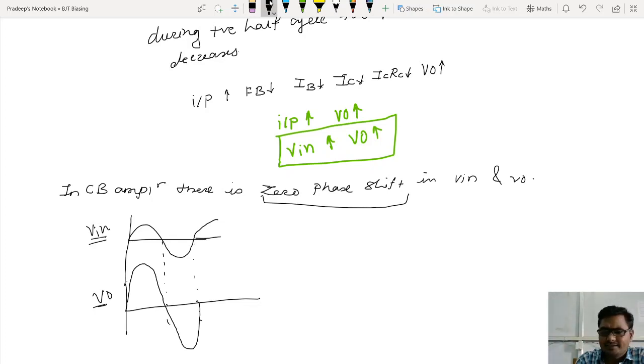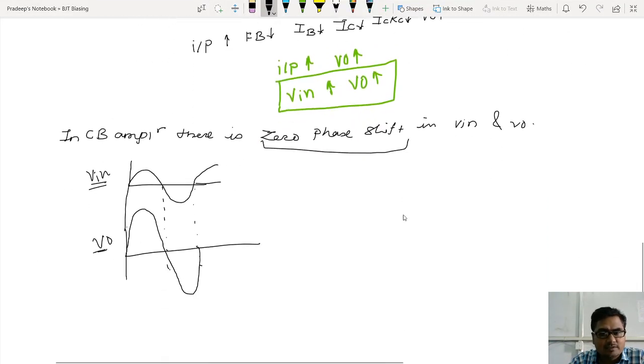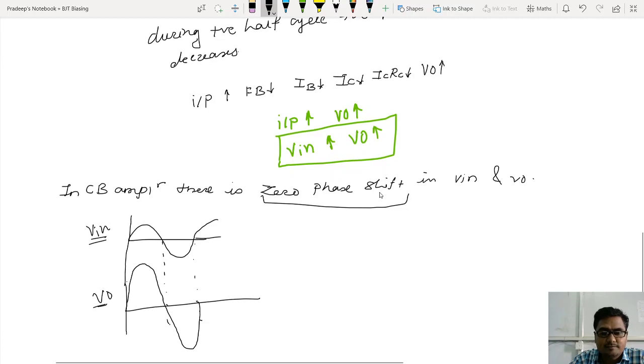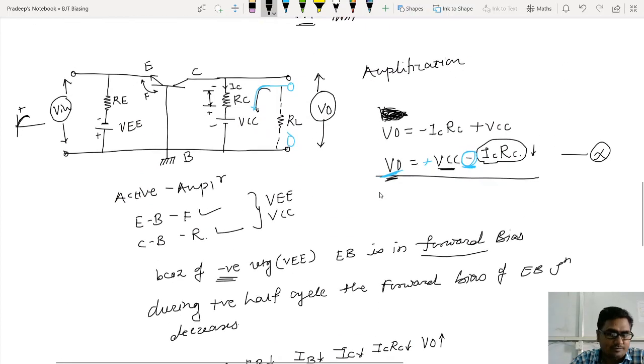So I think that much is okay for common base configuration. Let's move towards common emitter or maybe common collector configuration. The conclusion that you need to remember is, if it is common base configuration, there is no phase shift between input and output.